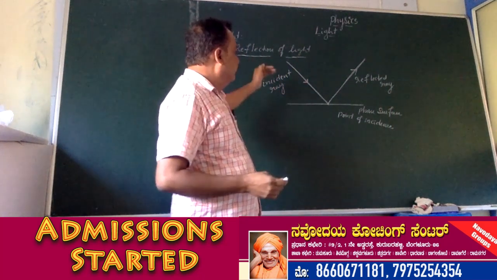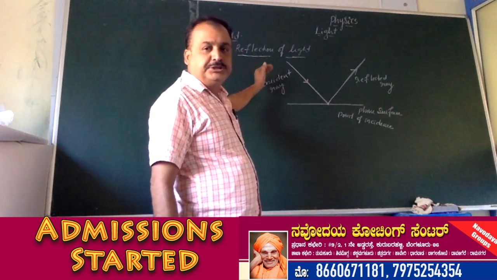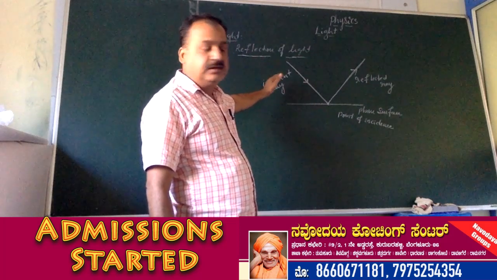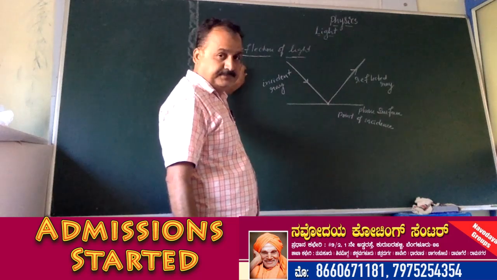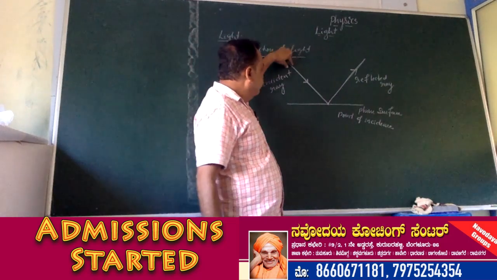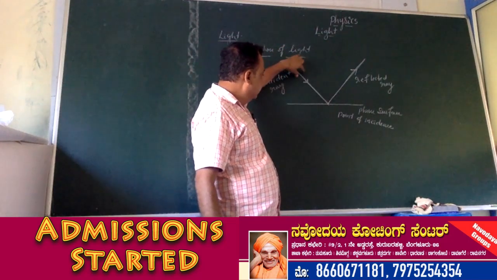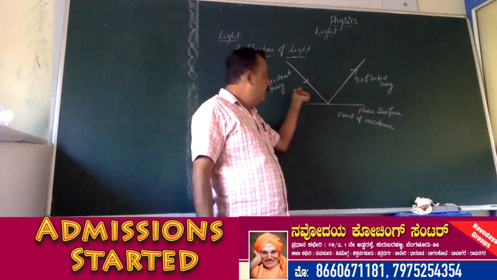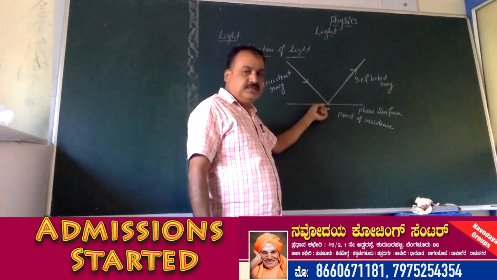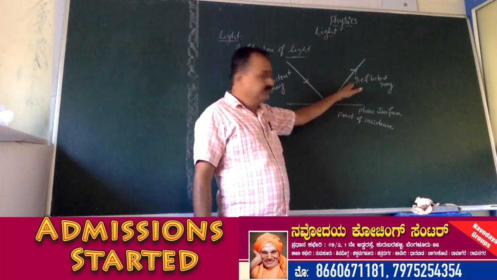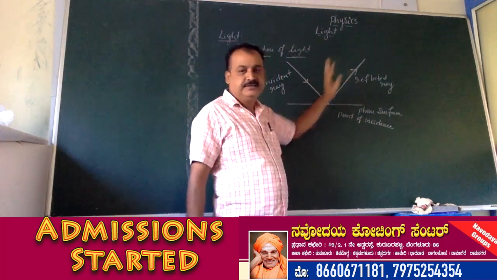So, the phenomenon of rebouncing of light when it falls on a highly polished plane surface is called reflection. The ray of light that falls on the surface is called the incident ray. After it touches the plane surface, it reflects. That ray is called the reflected ray.